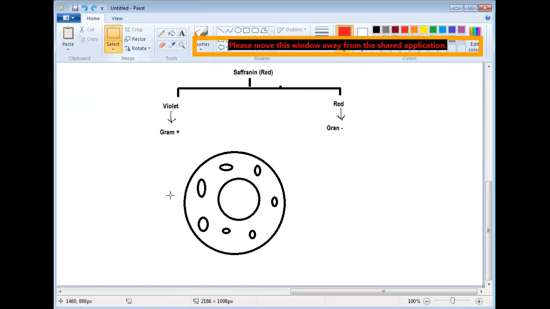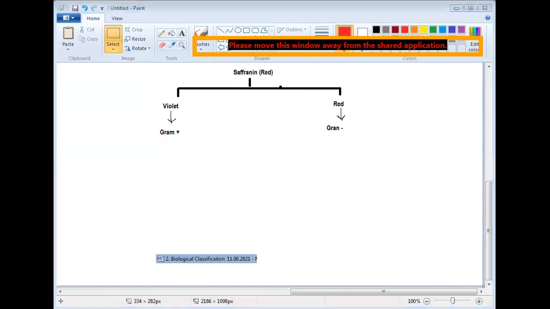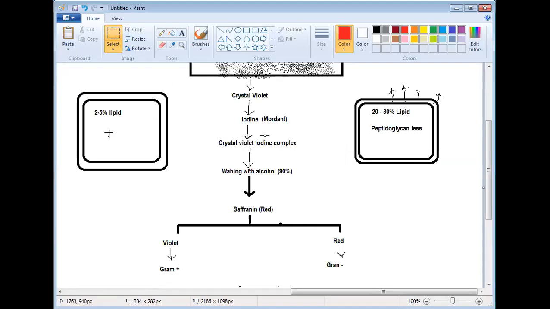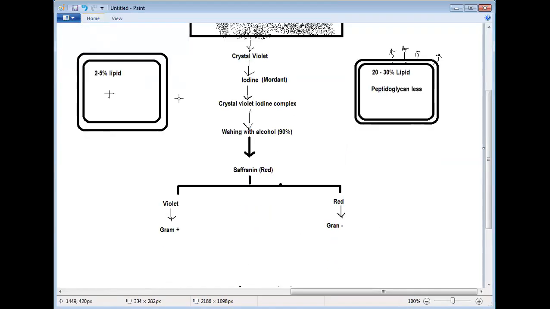I think gram positive, gram negative, this part is clear to you. Sir, please show the upper portion that you have written. Yes, just a minute. This part. Yes, sir.